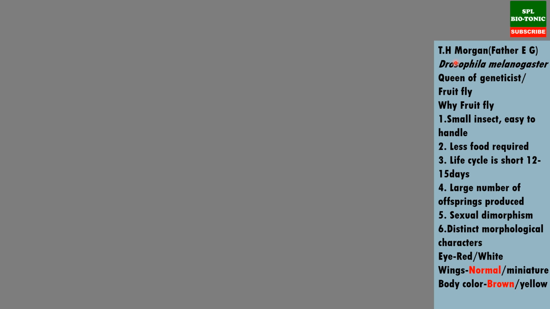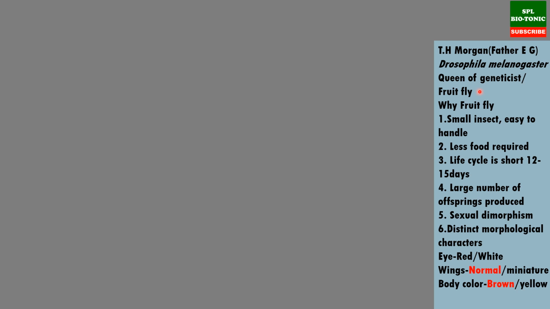Students, the concept of linkage was given by T.H. Morgan. Now, T.H. Morgan is called the father of experimental genetics. He worked on an insect called Drosophila melanogaster. This insect is called the queen of geneticists because most of the work is done on this insect. It is also called the fruit fly. This fruit fly is commonly found all over the world, including India.